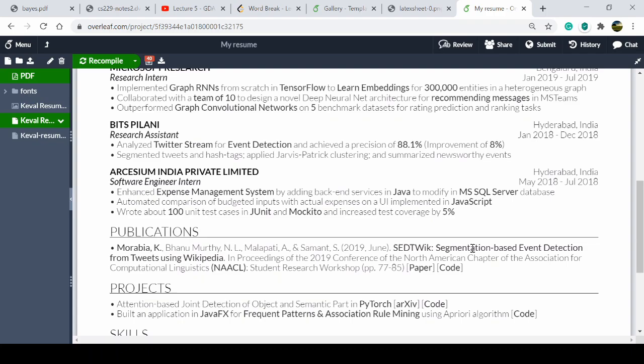That's the title of the paper, segmentation based event detection from tweets using Wikipedia, and a little description about the paper. In the proceedings of the 2019 conference, North American chapter of the Association for Computational Linguistics student research workshop, these are details about the paper, and these are the links to where they published the paper